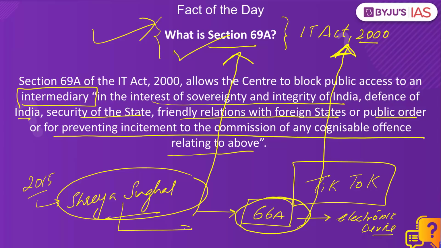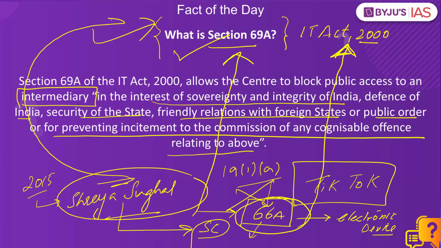Shreya Singhal, a law student, approached the Supreme Court and said, dear Supreme Court, Section 66A violates Article 19(1)(a), which is freedom of speech and expression, which is a fundamental right under the Constitution. Supreme Court said, yes, you are right, Section 66A is unconstitutional. But in the same judgment, Supreme Court declared that it is constitutional for the central government to block public access to an intermediary using Section 69A.